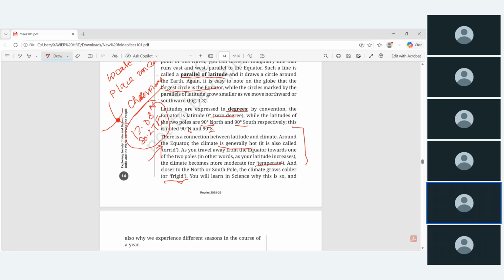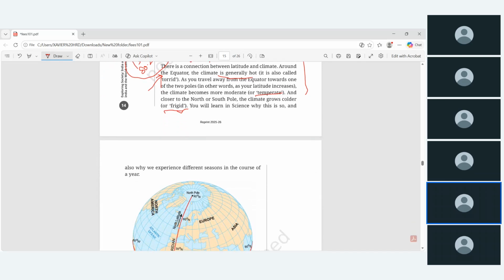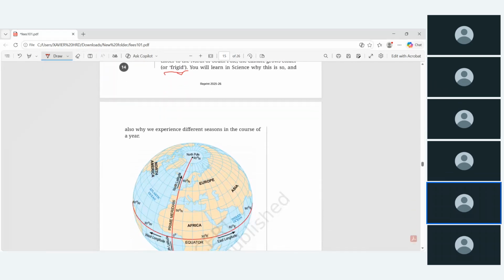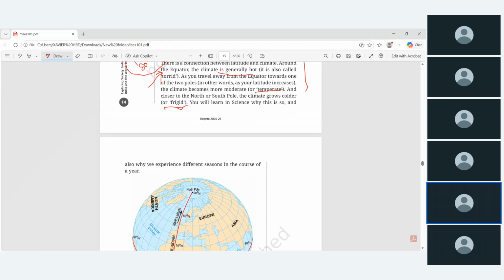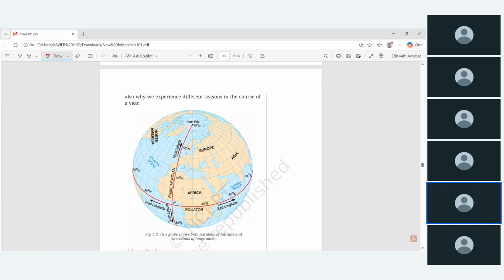You will learn in science why this is so, and also why we have different seasons in the course of a year. That is, why there are torrid, temperate, and cold or frigid climates will be explained in the climatology topic.